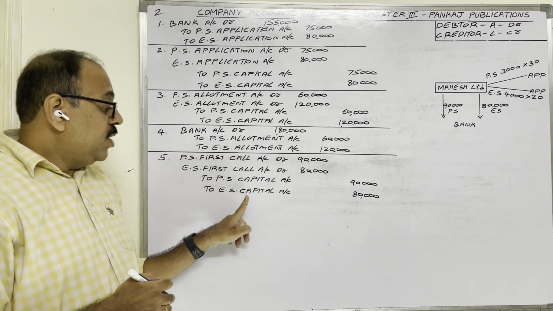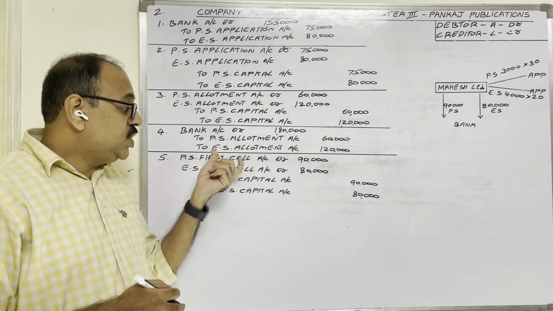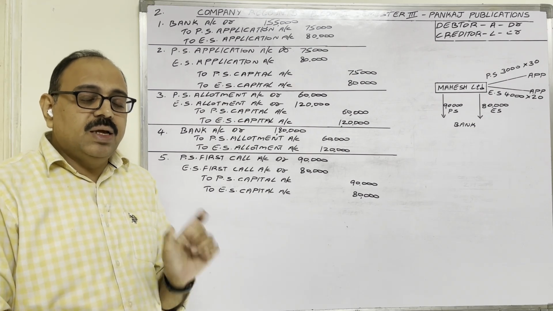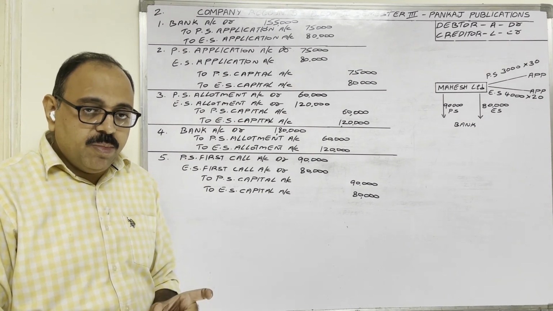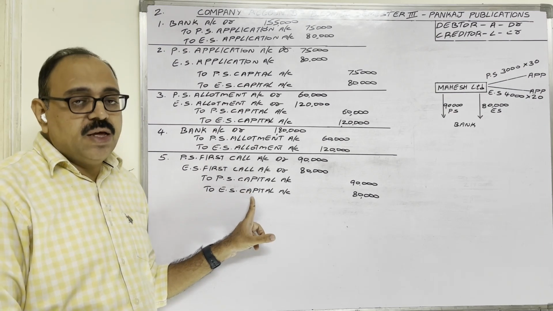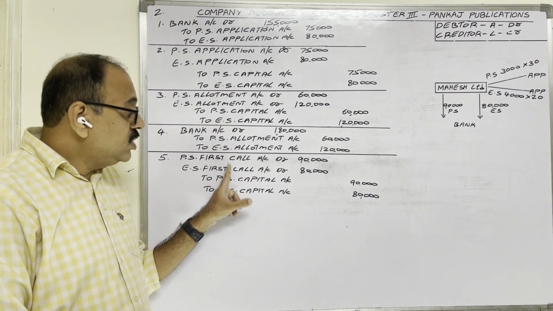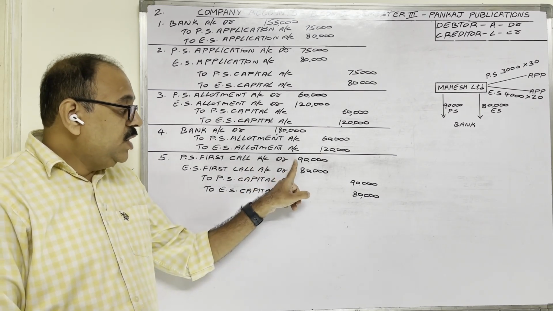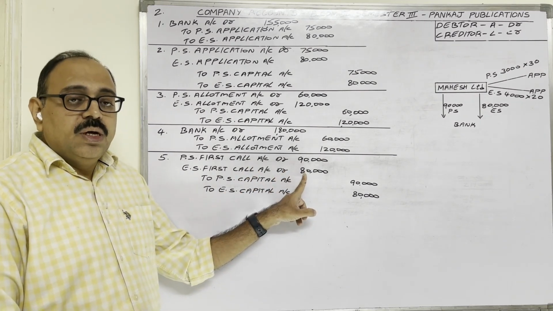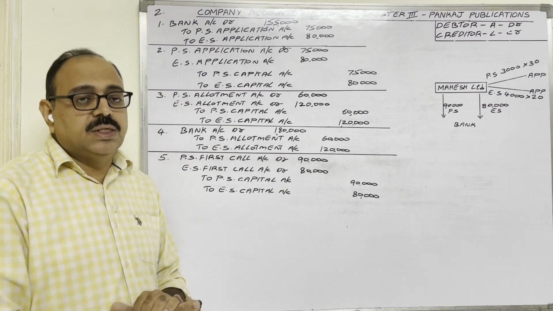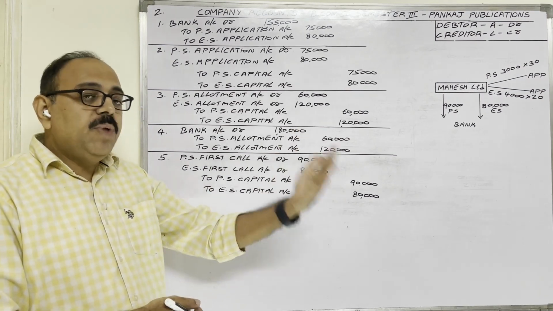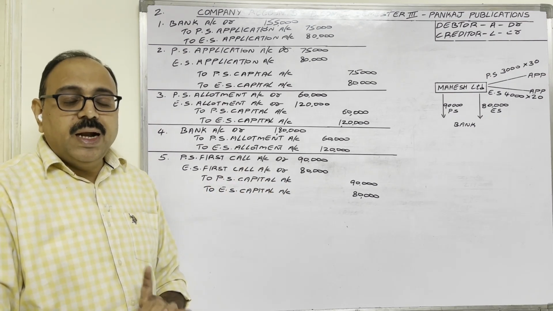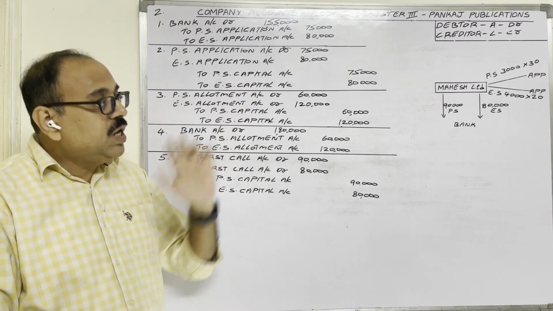So why are capital accounts created? Because first call money we want to transfer to capital accounts. Share capital is a liability. Liability shows a credit balance. That is why capitals are credited. Why are first call accounts debited? Because these two amounts, 90,000 and 80,000, the company should receive from applicants. For these two amounts, applicants are debtors because they have to pay to the company. Debtor is an asset. Asset shows a debit balance.